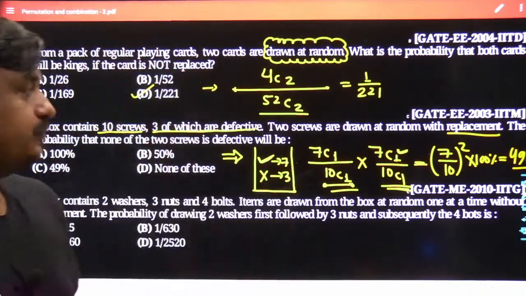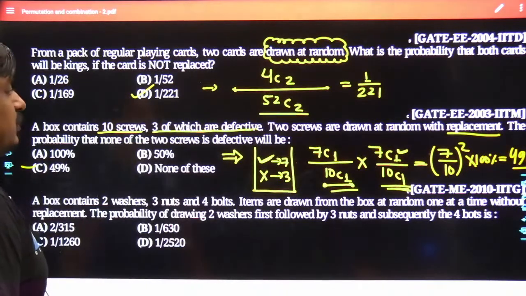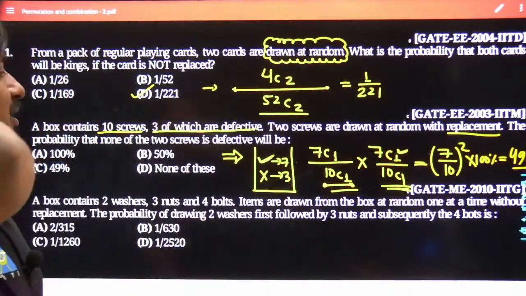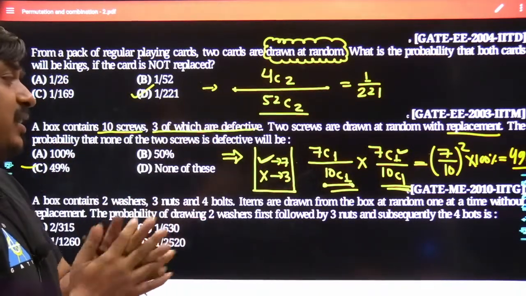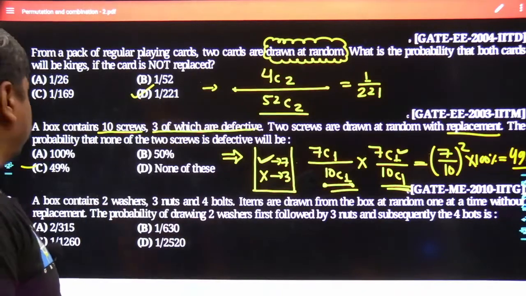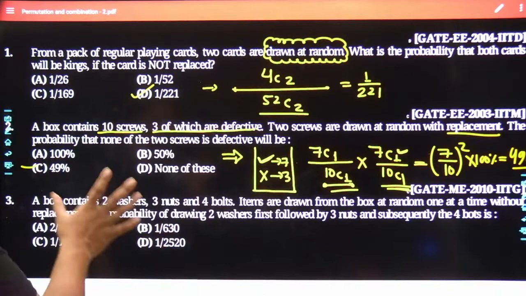Yes. So may I know which would be the best answer? C is going to be the best answer. In the same sequence, we are going to take the last question of the day. The problem appeared in GATE Mechanical in the year 2010. The problem was framed by IIT Guwahati. Try to figure out the actual crux behind this problem, and try to get its answer.